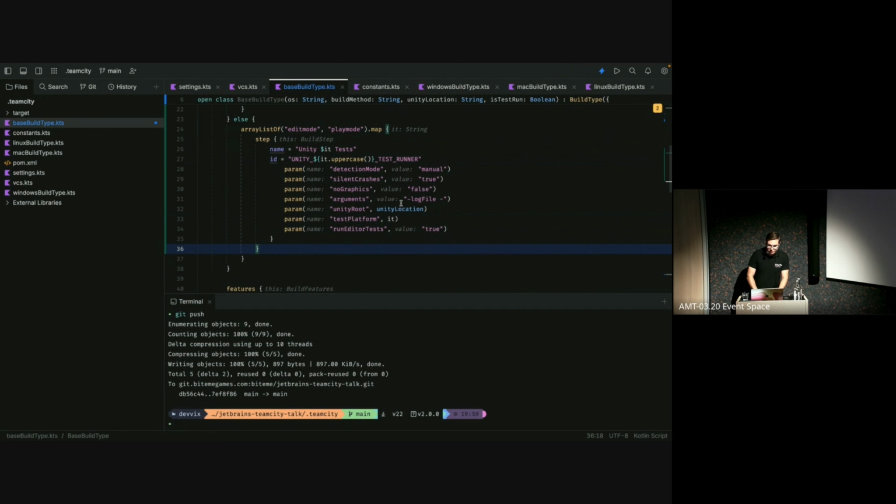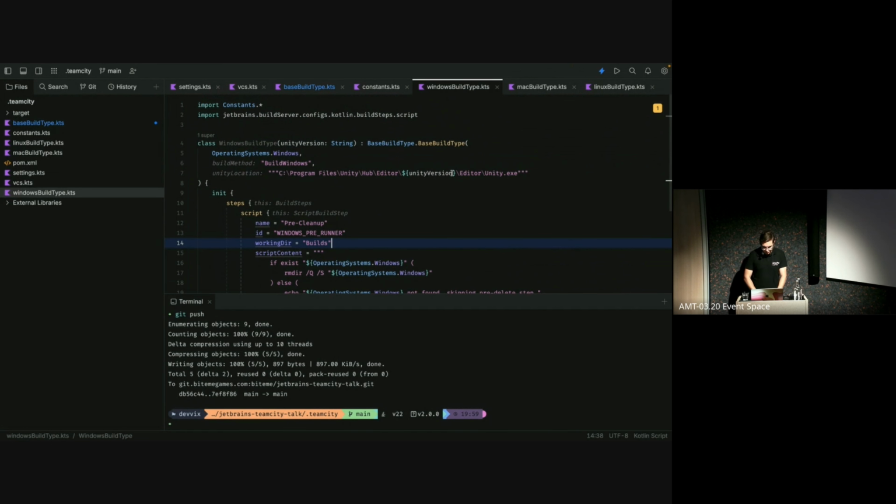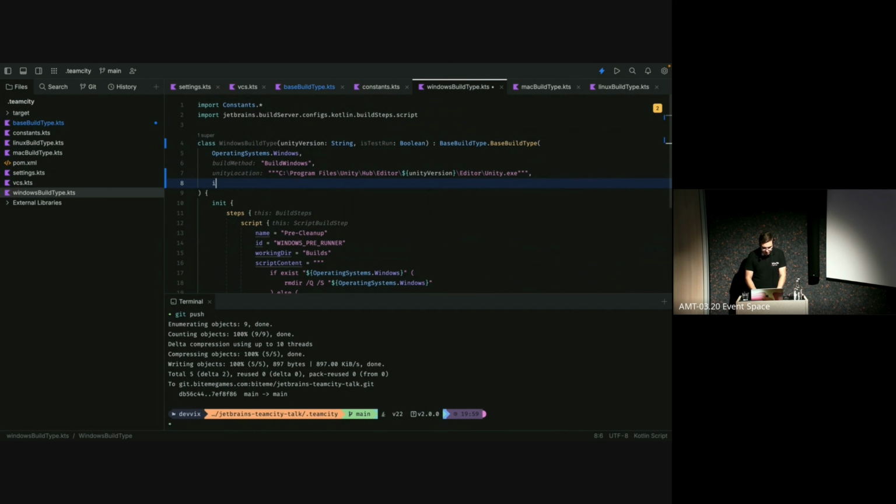Now we do have to modify our inheriting classes because we did add a new variable. However, I will make it a little bit easier and declare this variable as default false, as in we do not want to run these tests by default. However, for Windows, I do want to have the option to actually run these tests. So I will just add a little variable to Windows specifically, which is going to be our isTestRun variable, which is again a Boolean, and pass it into our base here.